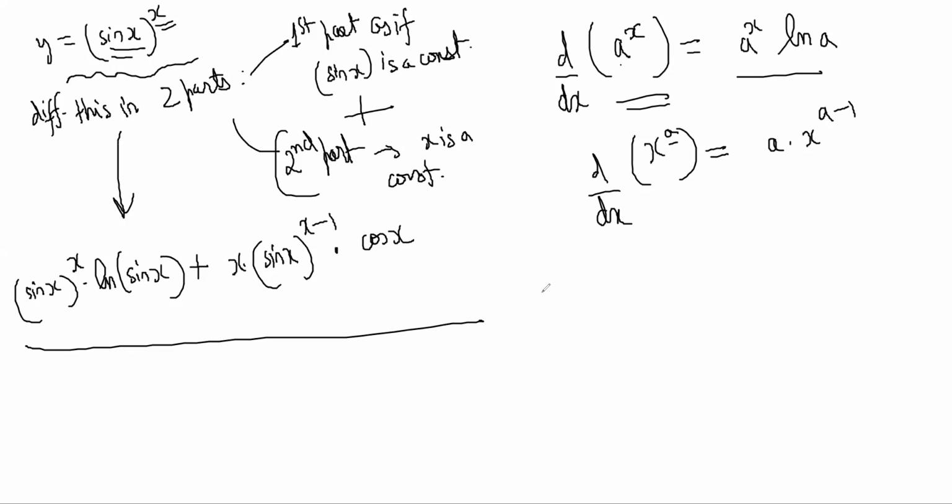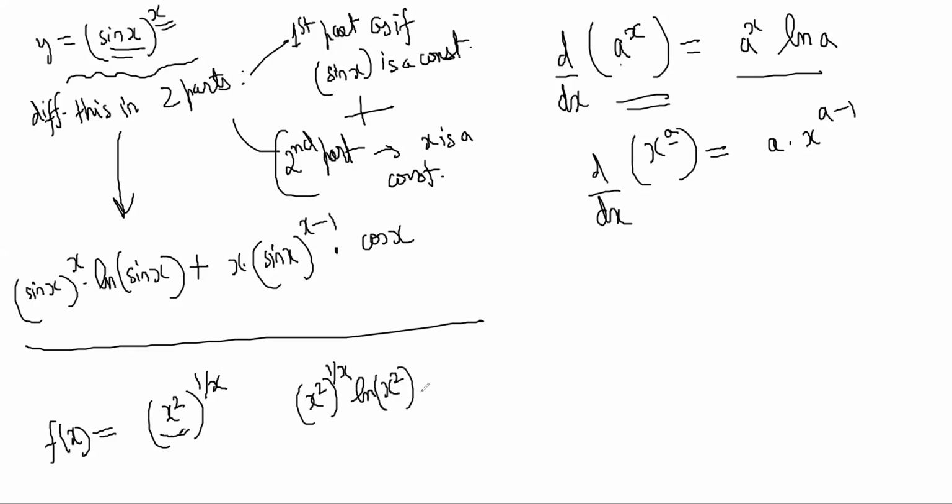Fine. One more example. Suppose f(x) is equal to x squared to the power 1 by x. I want to differentiate. I will first get the answer by this short method, and then we'll look at the normal method. First, I will differentiate pretending that this is a constant. So a power something will be x squared to the power 1 by x ln